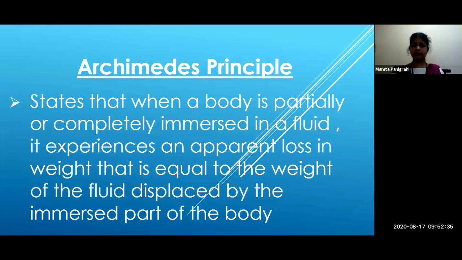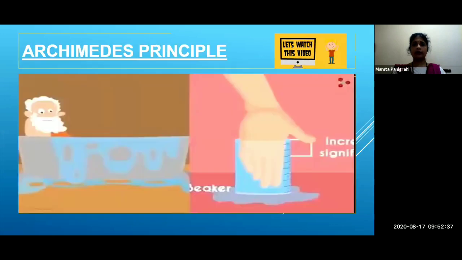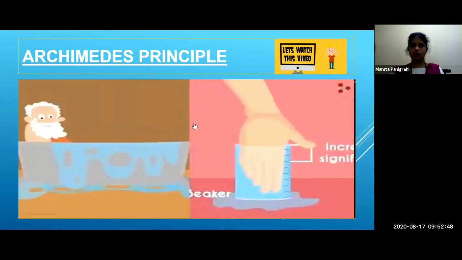Let's get this clear with an experiment. All of you pay attention. Now this is a beaker. You have to dip one finger.